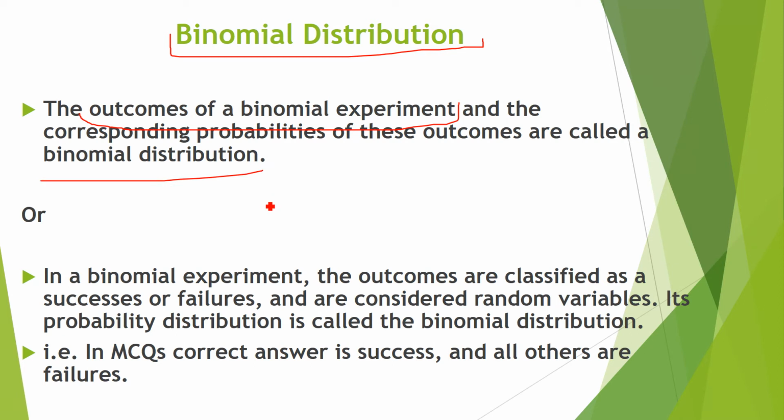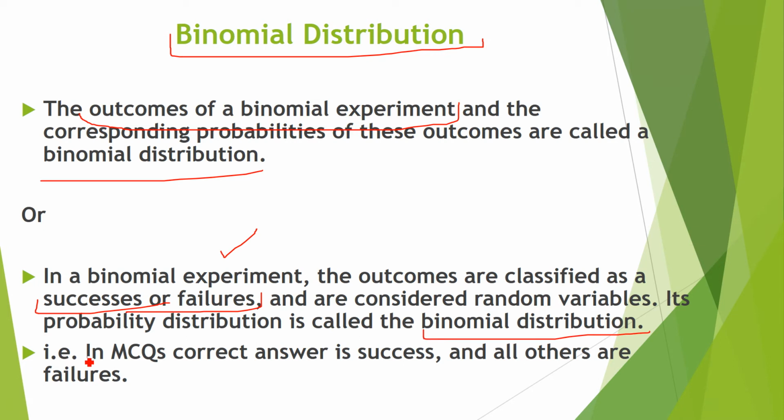So easy. In a binomial experiment, the outcomes are classified as successes or failures. This is the important point here. In the binomial experiment, there are only two outcomes, right? So we have classified the outcomes as a success or failure and are considered a random variable. In the probability distribution, it is called the binomial distribution.